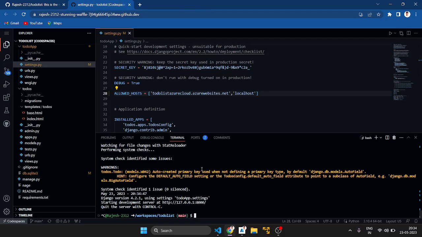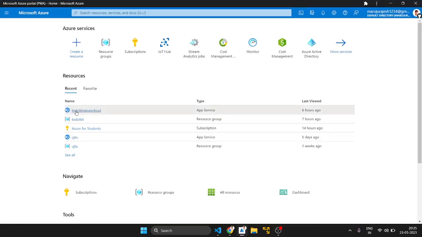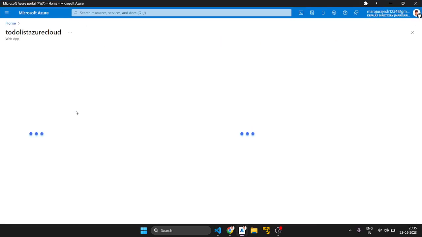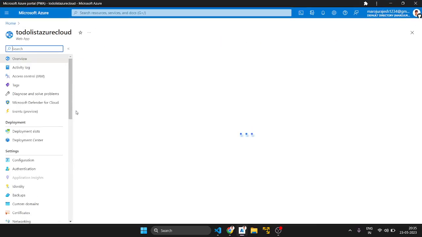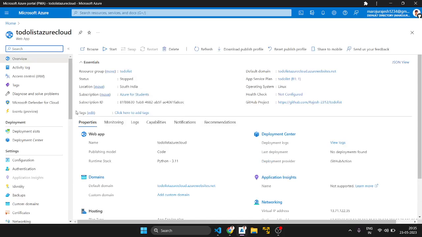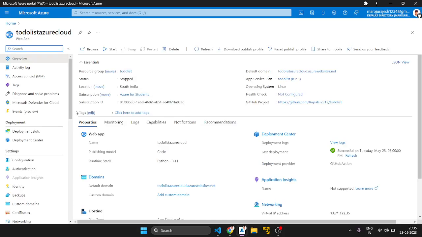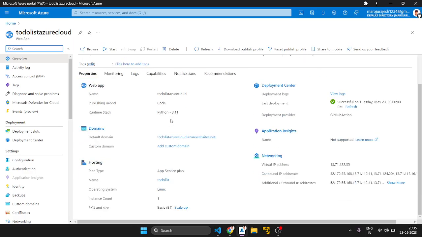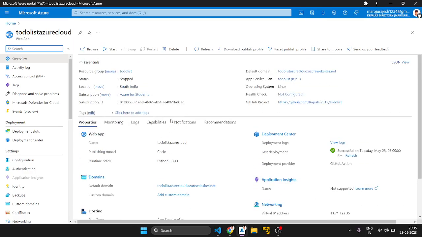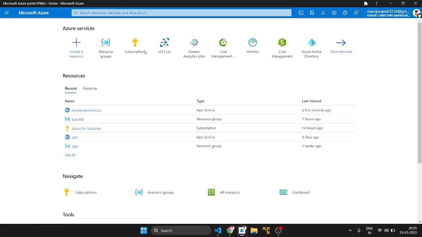Okay, it's running locally, but when you go to the codespace, it's not working. But I want to choose this Azure to-do list, Azure Cloud. I named my website like that, and in the port I pushed it into GitHub. Next I will push it into the Azure Cloud using resources like web app services.